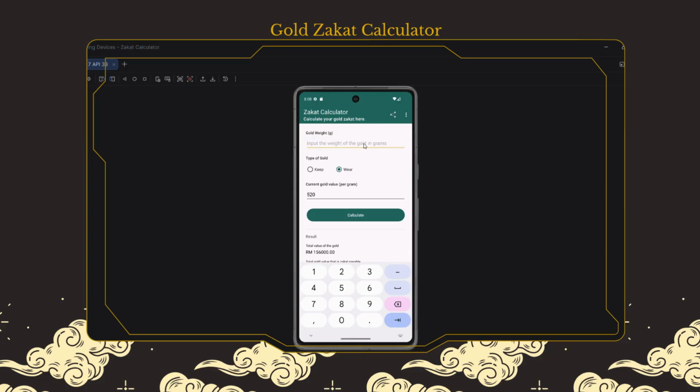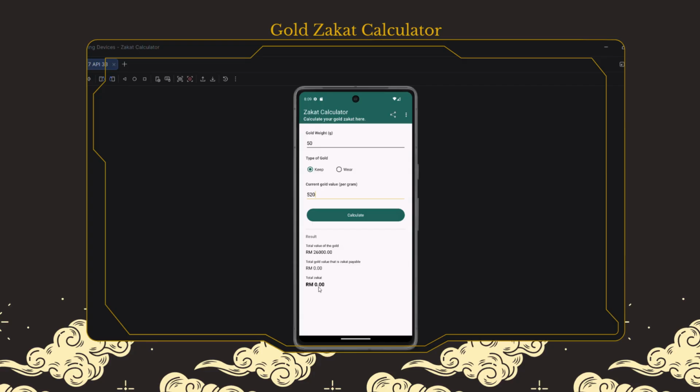Okay, let's take a look at another example. If the user has only around 50 grams, and it is gold that they keep, and the current gold value is 520 as before, and then calculate. As we can see here, the gold value that is zakat payable is 0 ringgit, and so is the total zakat that they need to pay.